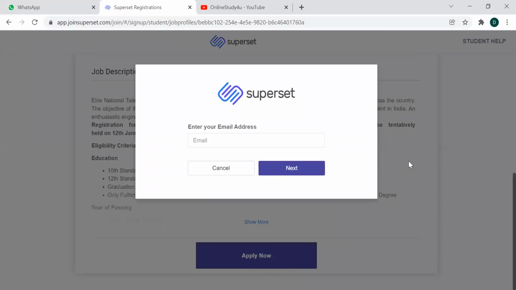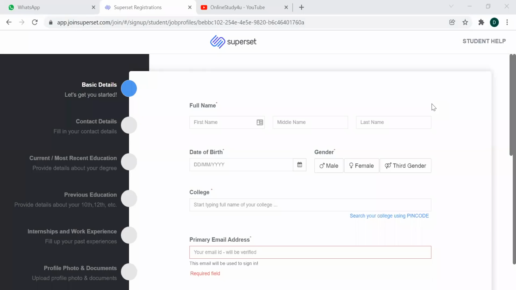So here you can see you need to get your email ID. So let's have that and see how the registration process takes place. So these are the registration steps. You can see it in here, the basic details.